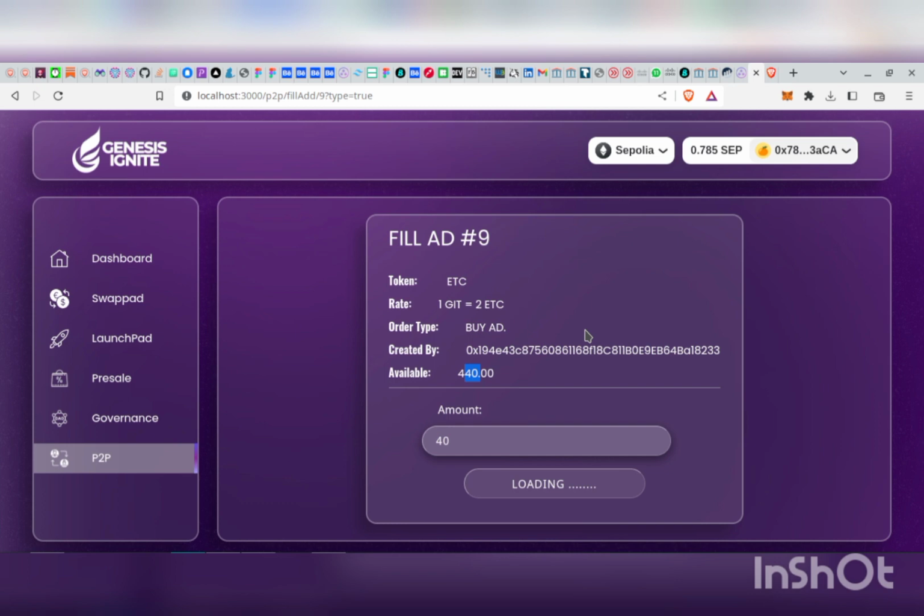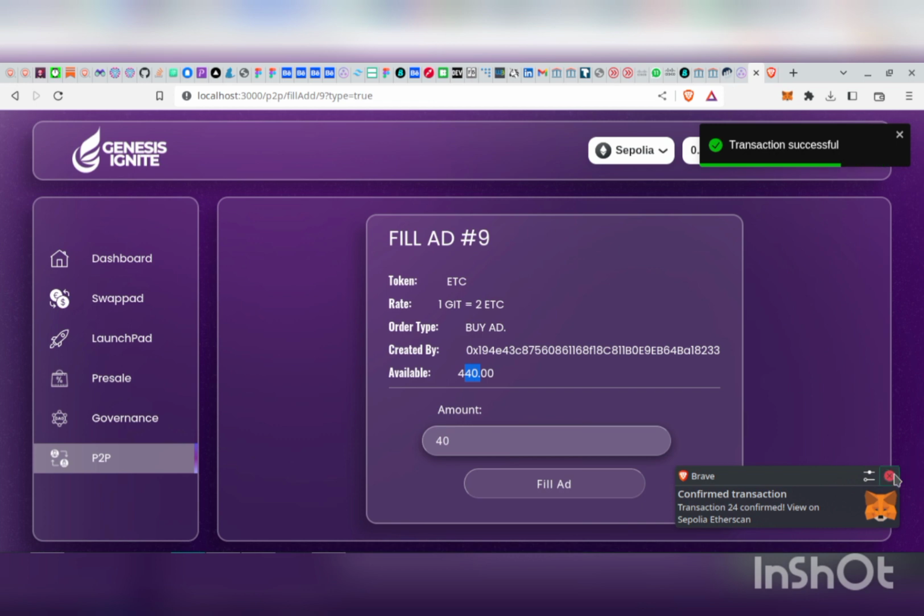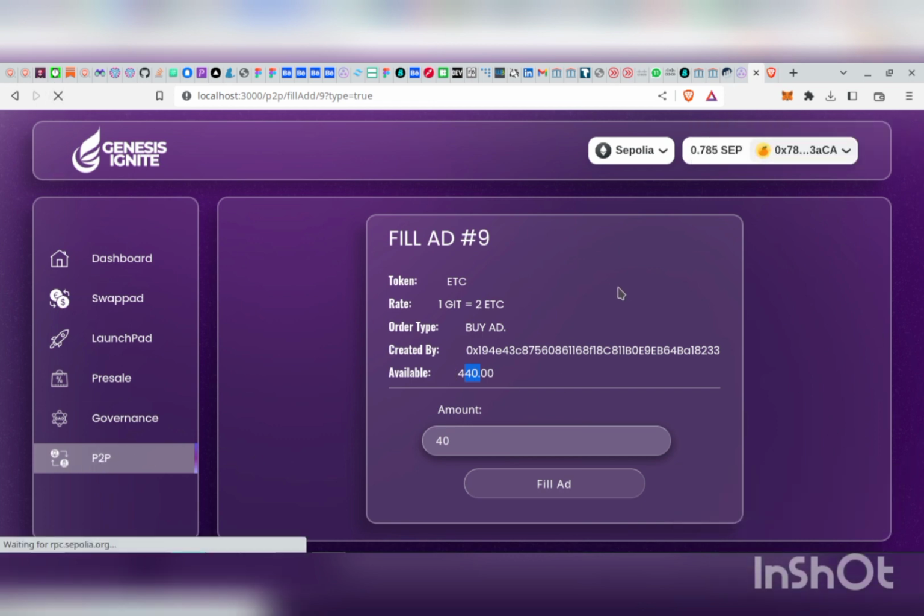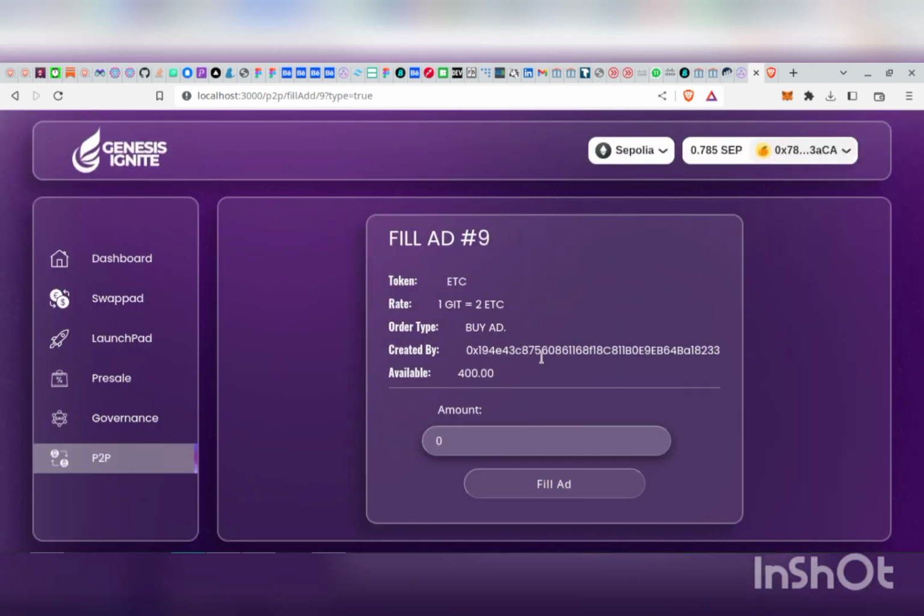It's automated at this point in time. The tokens, the ETH Classic that this person is creating an ad for, is with our system. So that is the logic we've brought in for our P2P session. So once I refresh this page, I'm expecting the available ad to reduce to 400, just like it did here now.